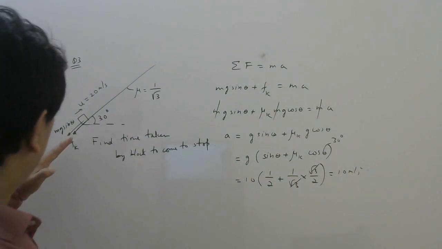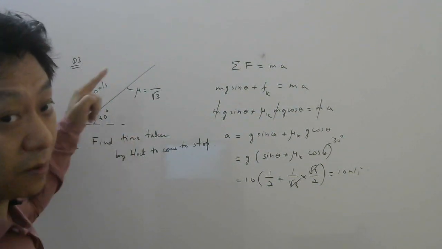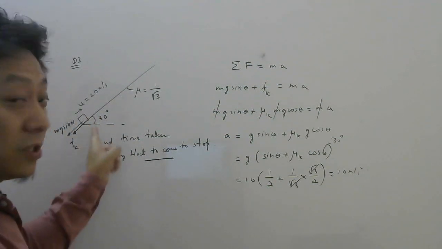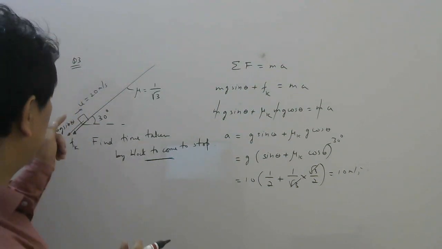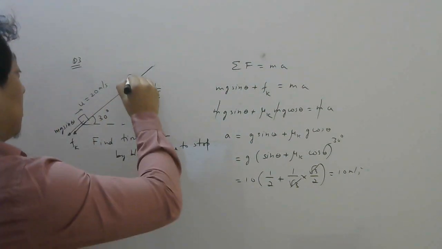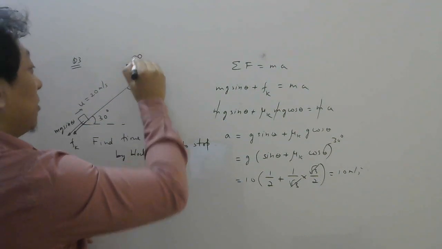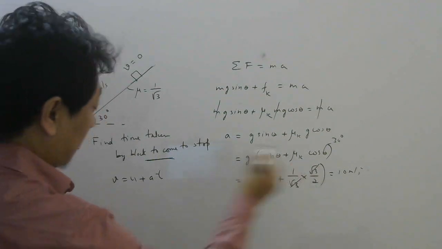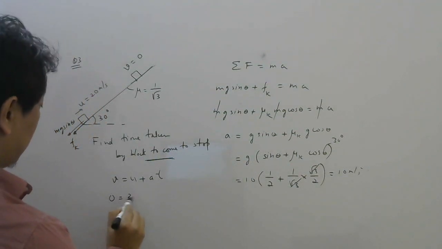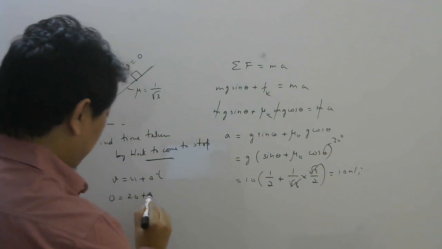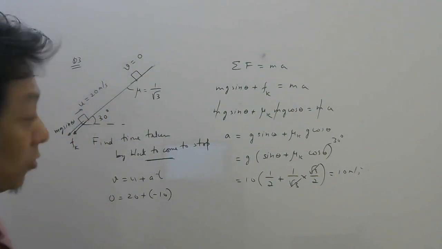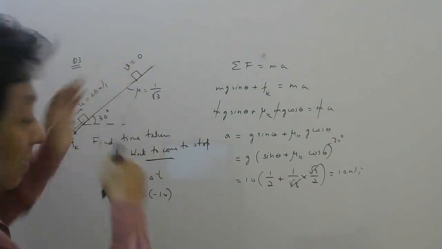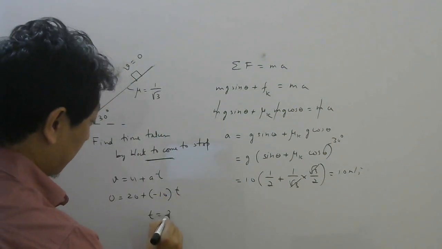Remember, but it is down the plane. Initial velocity is up, remember. That is why it will come to stop, because it will retard. So these forces are creating retardation to this body, remember. Now wherever it stops, let's say here, its final velocity will come to 0. So let us use the formula v equal to u plus at, because a is constant, right? So v is 0, initial is 20. Acceleration, while substituting, you have to put minus 10. Because initial velocity is here. So if I take plus here, this should be taken minus, right? So time taken will be equal to 2 seconds.